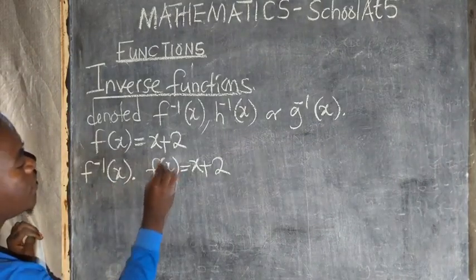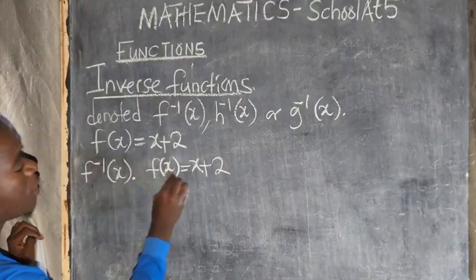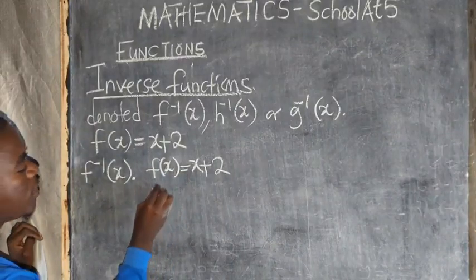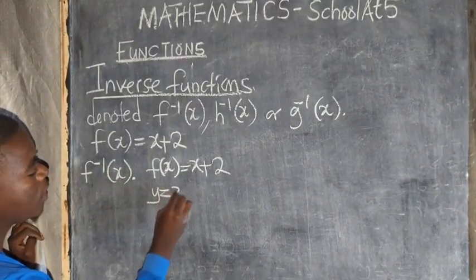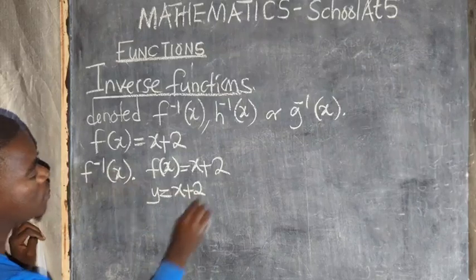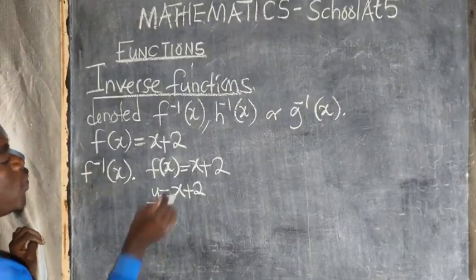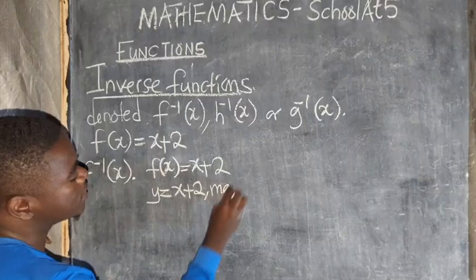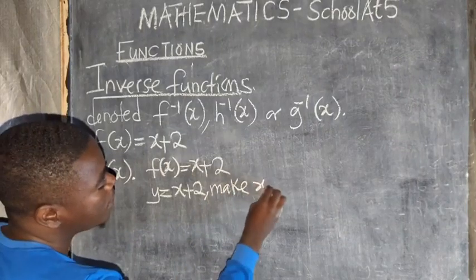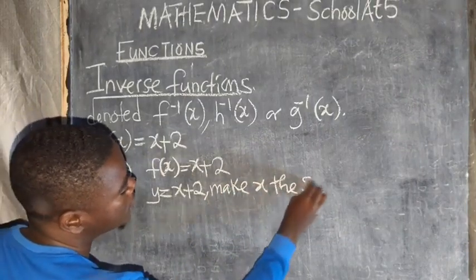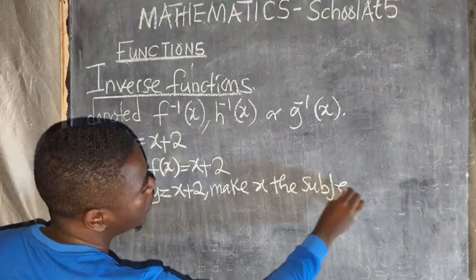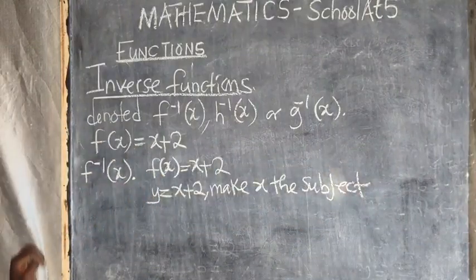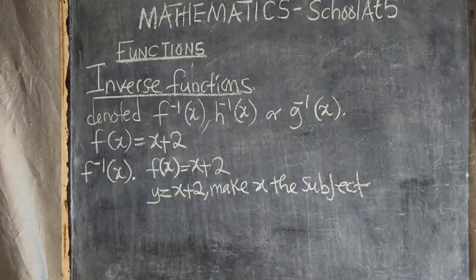And then here where there is f of x, you shall put y. You're going to say y is equal to x plus 2. The reason why you've equated this part to be y is so that you can make x the subject of the formula. Make x the subject. This is the reason we make x the subject of the formula.